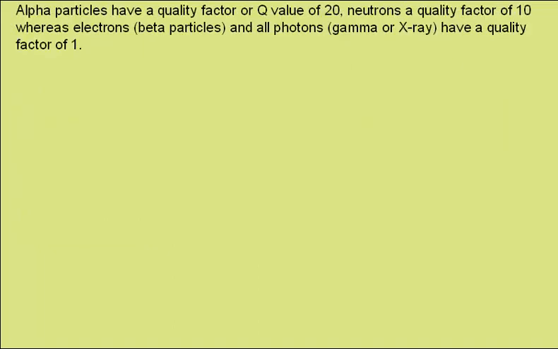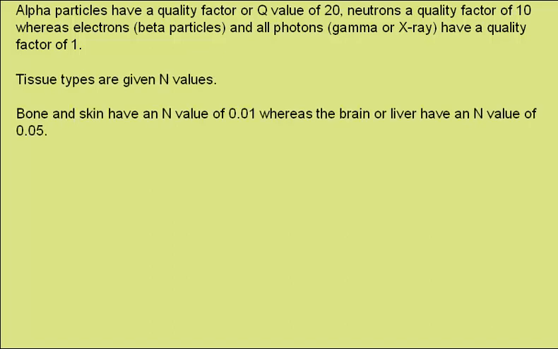Alpha particles have a quality factor or Q value of 20, neutrons a quality factor of 10, whereas electrons or beta particles and all photons, including gamma rays and X-rays, have a quality factor of just 1. Tissue types are given N values. Bone and skin have an N value of 0.01, whereas the brain or the liver have N values of 0.05.